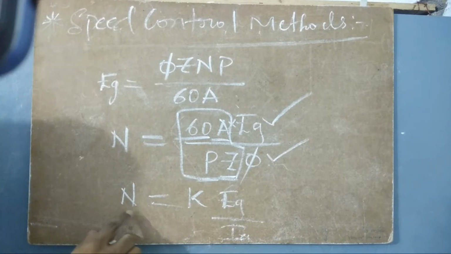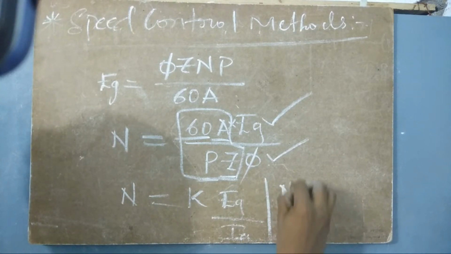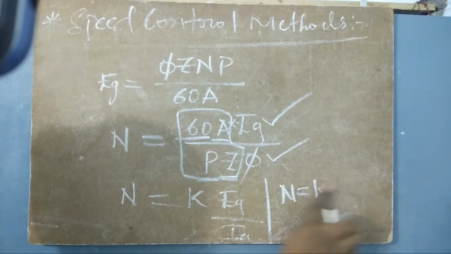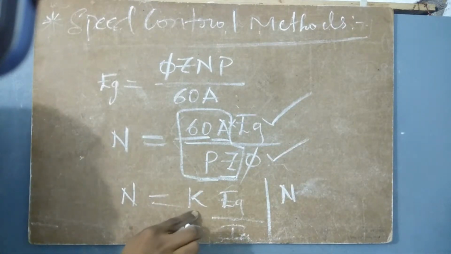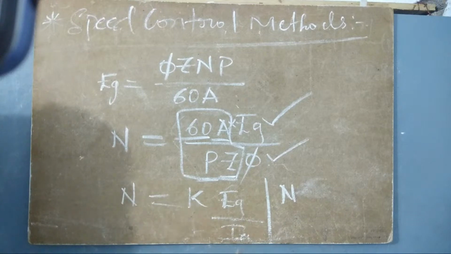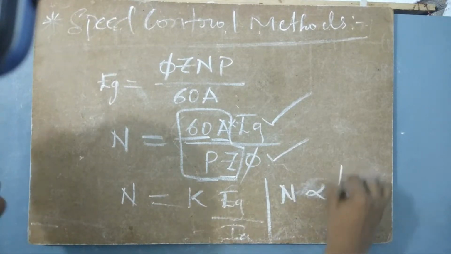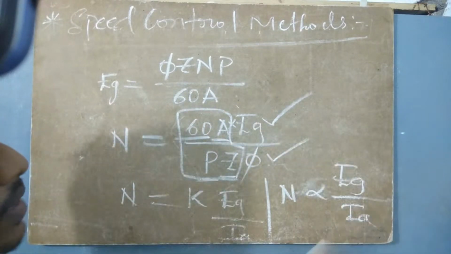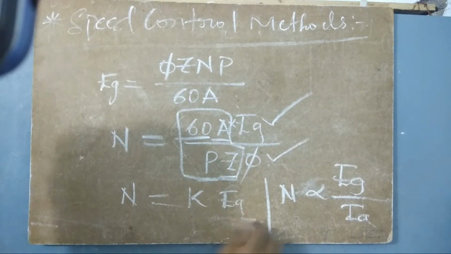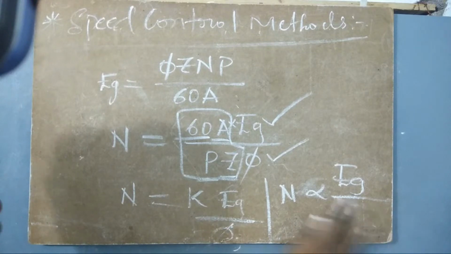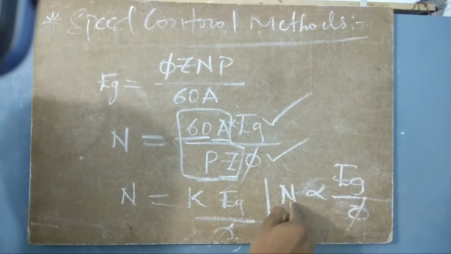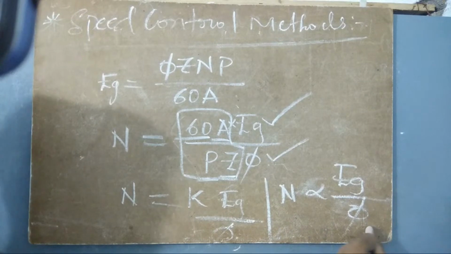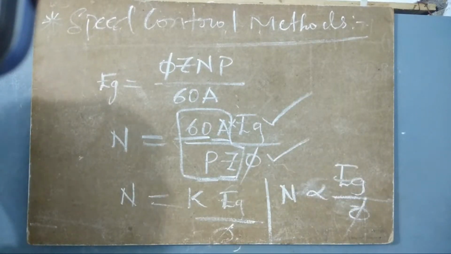So now N depends upon Eg as well as phi, right? If we take K as a proportionality constant, we can write that N is directly proportional to Eg and inversely proportional to phi. Not IA, this is phi. So N, the speed, is inversely proportional to phi and directly proportional to the generated EMF.